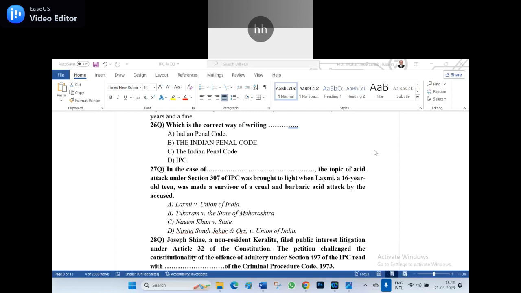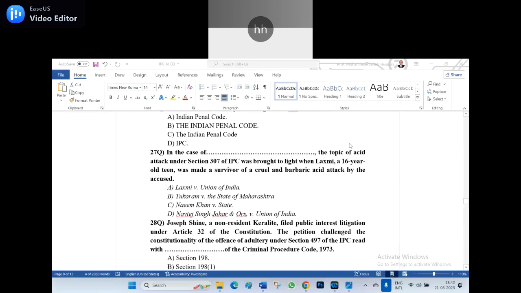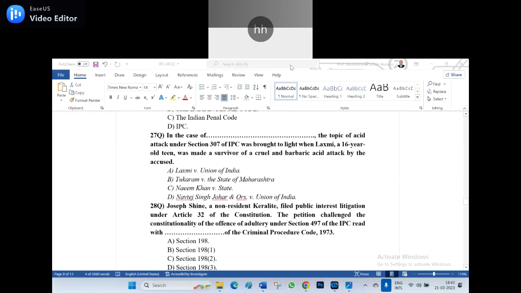Now the next question is the 27th question. Anyone can unmute and read the 27th question? Okay, I will read it. 27th question: In the case of dash, the topic of the acid attack under section 307 of the IPC was brought to light when Lakshmi, a 16 year old teen, was made a survivor of a cruel and barbaric acid attack by the accused. In which case law is it decided?